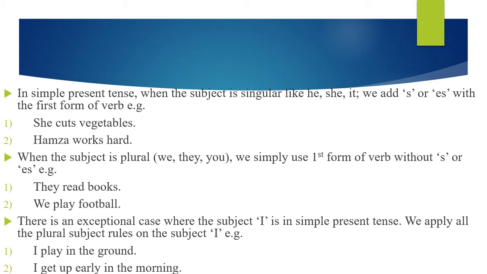And in simple present tense, with singular subject, s or es are added with the first form of verb, while with the plural subject, only the first form of verb is used and nothing is added. So I hope you will remember all these things while doing the exercise. Let us move towards the exercise of your grammar and usage book.